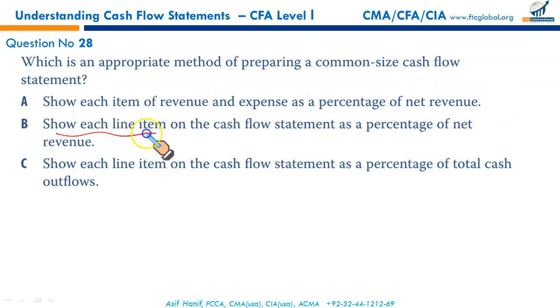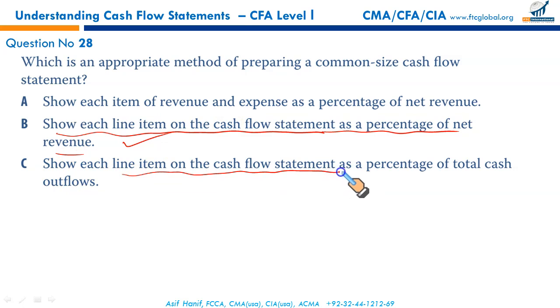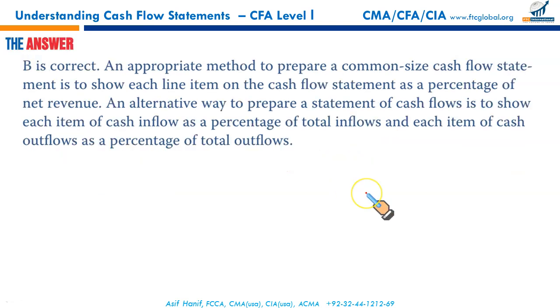Show each line item on the cash flow statement as a percentage of net revenue. Yes, that's one of the alternatives. Show each line item on the cash flow statement as a percentage of total cash outflows. No. Each outflow as a percentage of total cash outflow and each inflow as a percentage of total cash inflow. This is wrong as well. So that makes B the correct option.